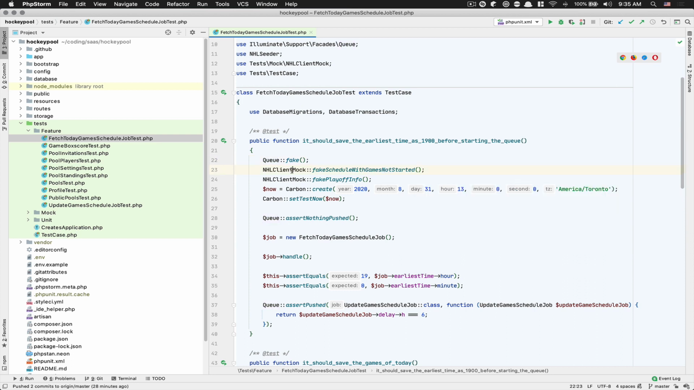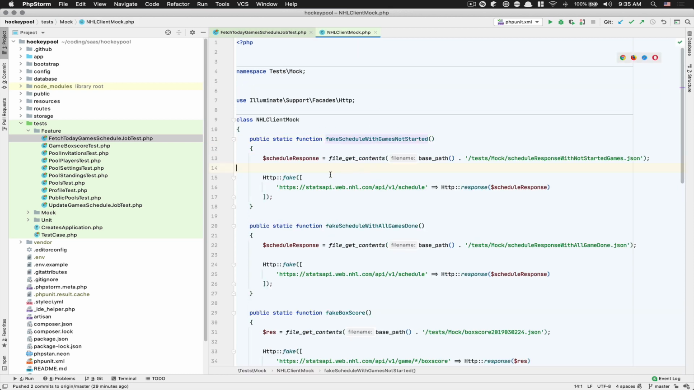That was one thing. After that, I have those NHL client mocks. And those mocks are just JSON files copied from the response. And when I do the mock, I'm doing Http::fake, and this is the URL, and I say, hey, when I'm calling something from this schedule, give me back this response.